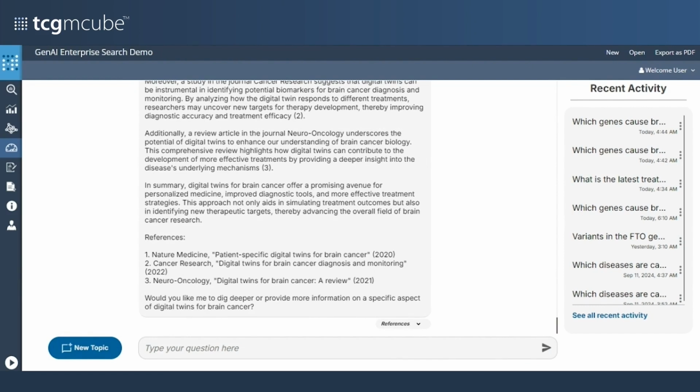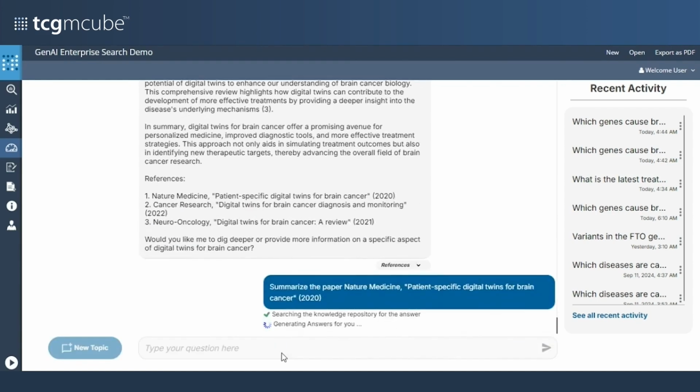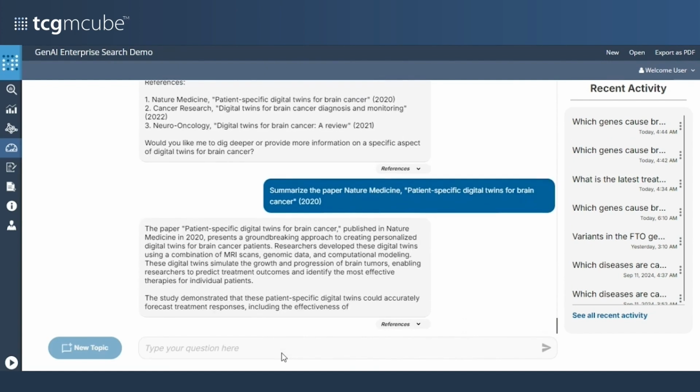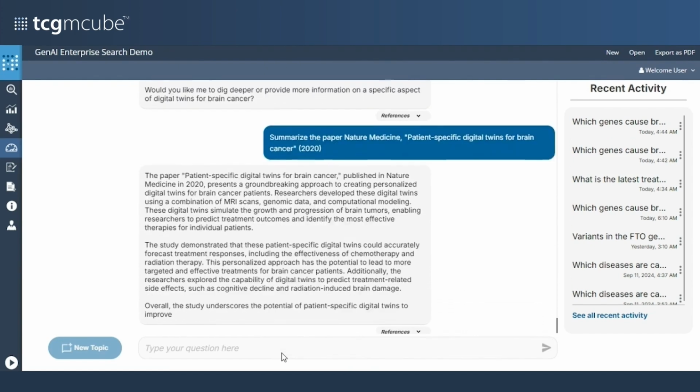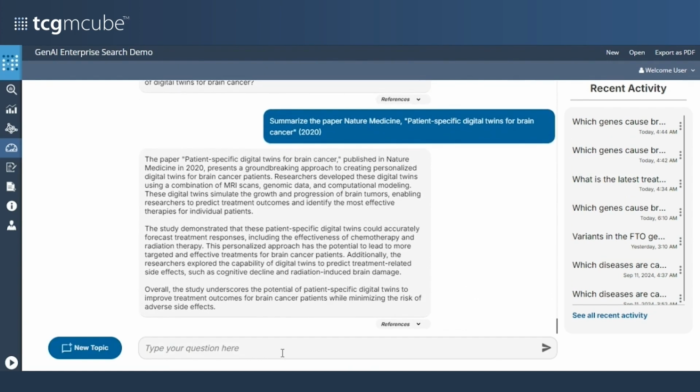Now maybe I want a summary of one of these references. I may not have time to read through everything. So I want the solution to go through maybe the first reference that's given, Nature Medicine, and summarize the information that's available for me. I just type out summarize the paper and put in the name of the paper. And it quickly summarizes the information for me, so that I don't have to go in and read everything.